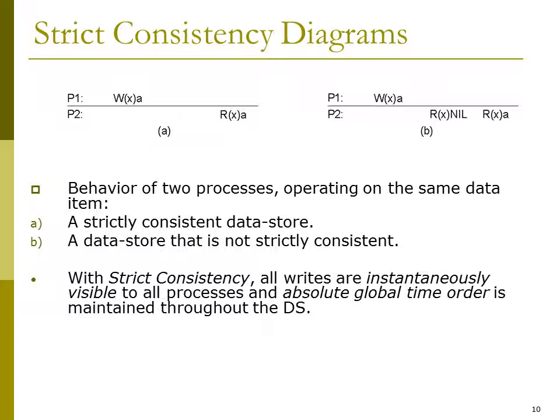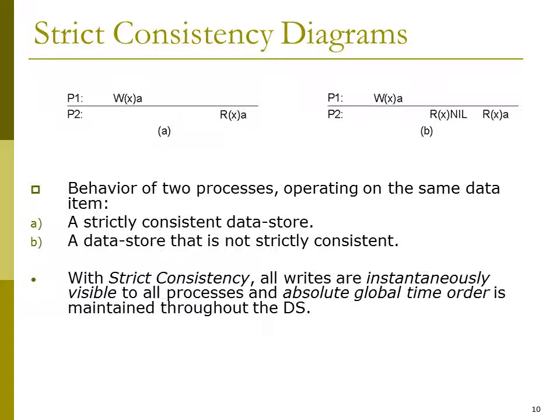Coming to A, P1 is process 1, P2 is process 2. Wx A is nothing but a write occurred, that is the value A is written into the item X. Rx of A is nothing but read the value A from the item X. So this shows the behavior of two processes operating on the same data item.